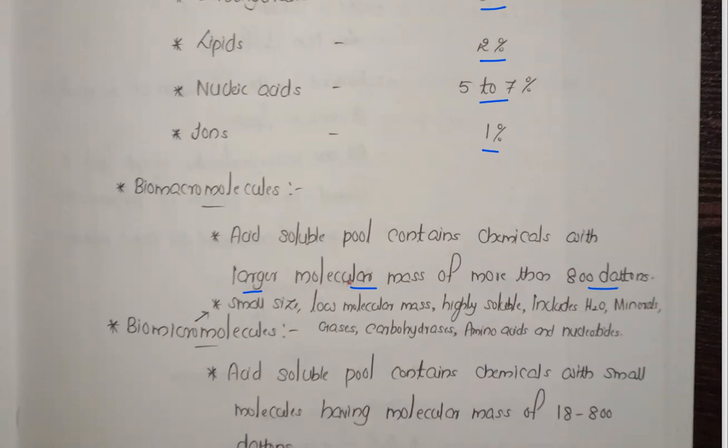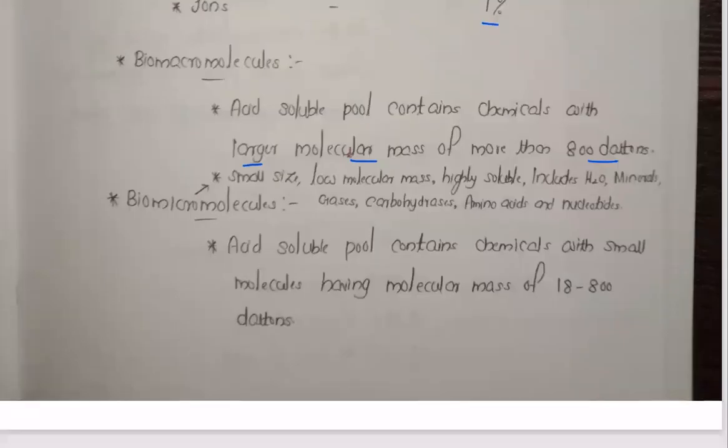Now the next one, biomicromolecules. They are small in size, low molecular mass, highly soluble, and include water, minerals, gases, carbohydrates, amino acids, nucleotides. Biomicromolecules are the compounds having molecular mass between 18 and 800 Dalton.